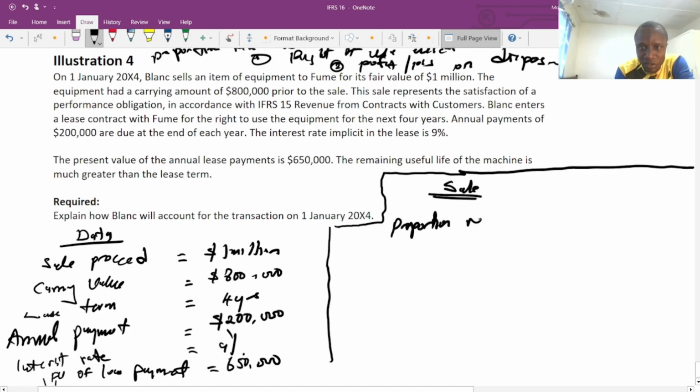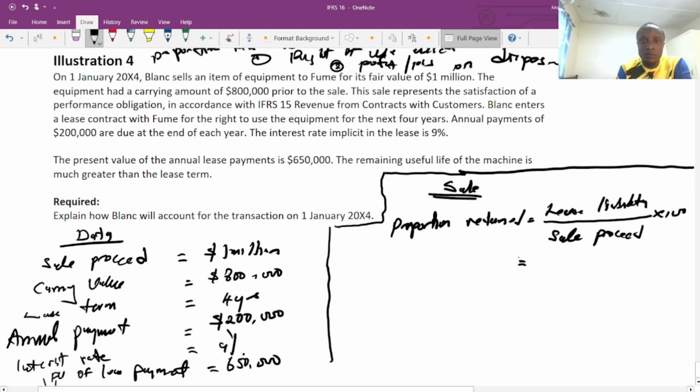The proportion retained is equal to the lease liability divided by the sales proceeds, multiplied by 100.